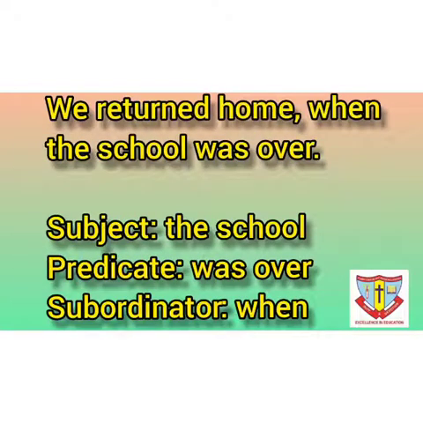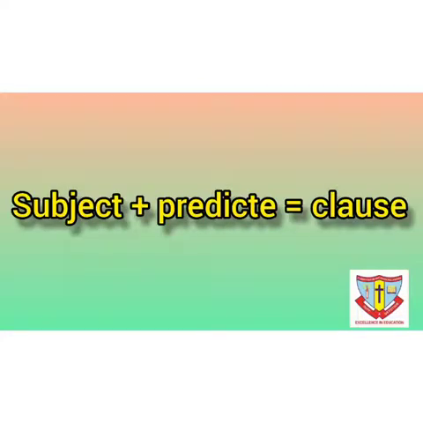The other part of the sentence, when school was over, is also called a clause. In this part of the sentence, we find a subject and a verb. The subject is school and the verb is was over. And when is the subordinator. Above all, a part of a sentence with a subject and predicate is called a clause. Hope you are following.